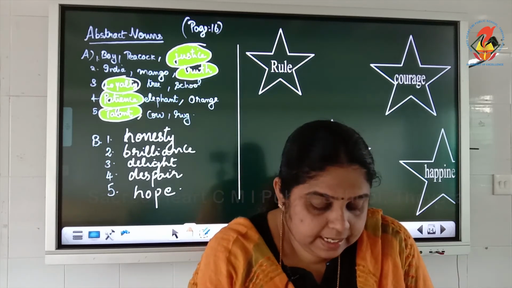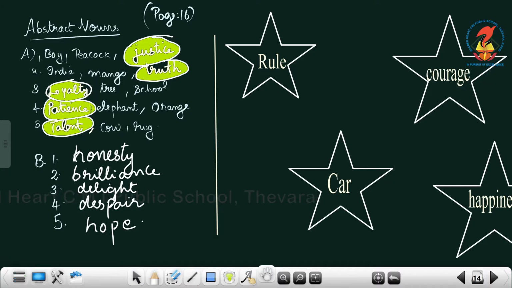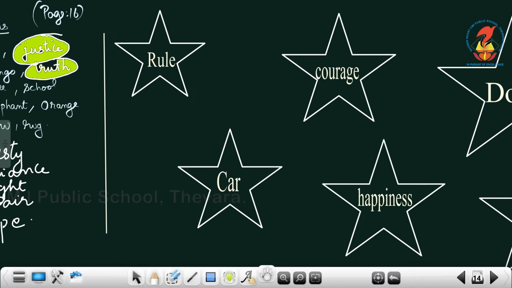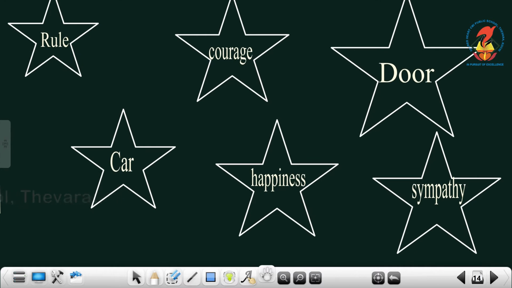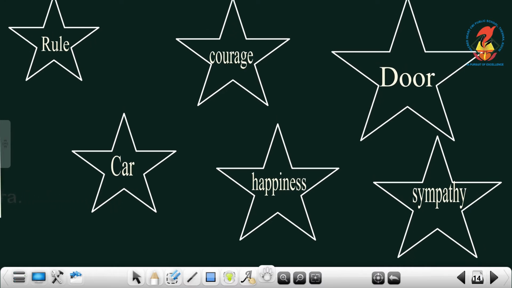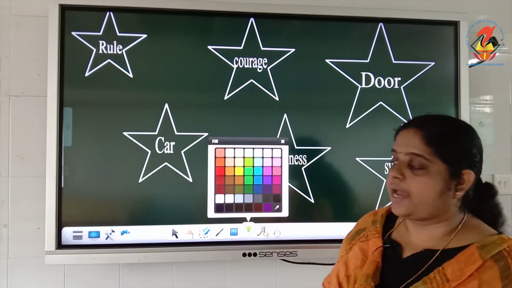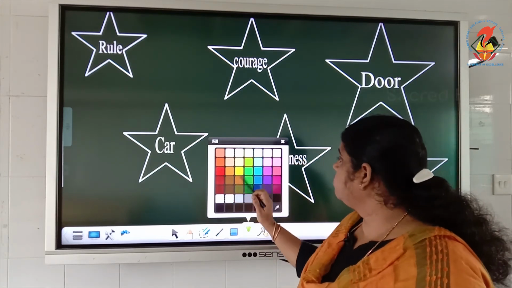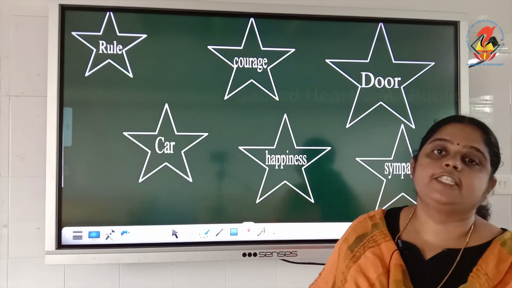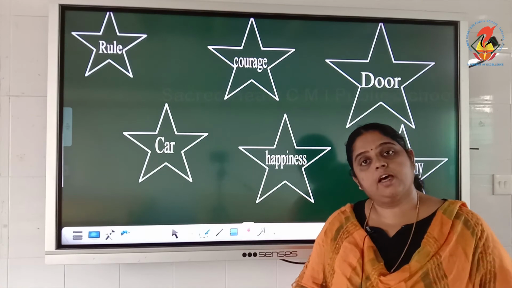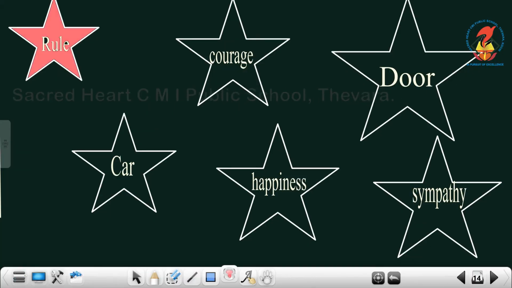Now the next is color the stars which are abstract nouns given. So in that next exercise we can see some stars given. In the stars, the names of some nouns are written. You have to see whether it is an abstract noun, and color the stars which are abstract nouns. We can choose any color to color. So rule, is it an abstract noun? Yes. Can you see or touch rule? No. So it's an abstract noun.